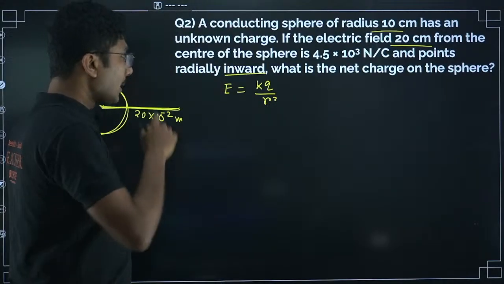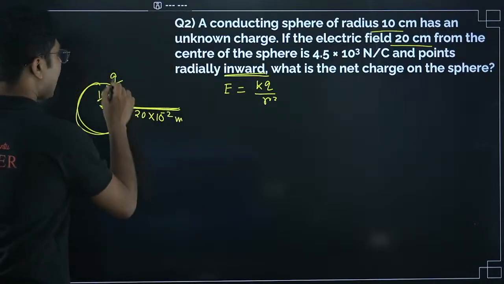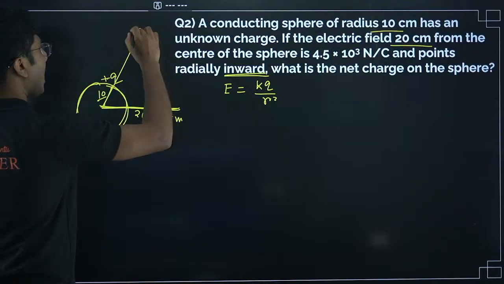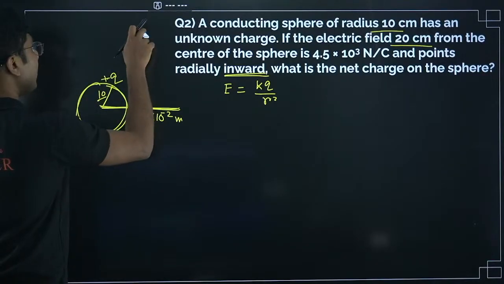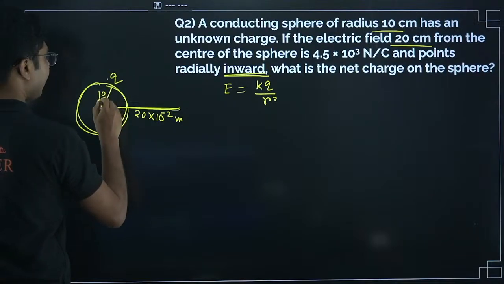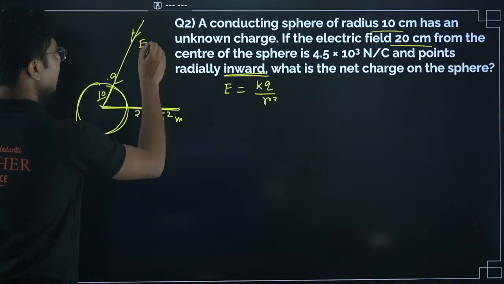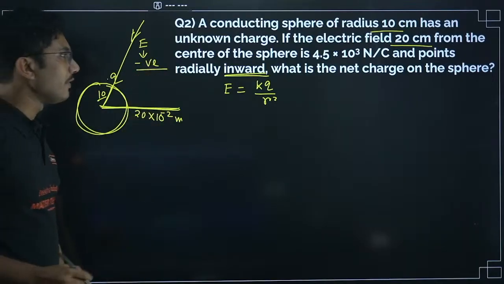Now this electric field is inward. If the charge on this sphere were positive, then the electric field would have been outward. But it says it is inward, so the charge must be negative in nature. Remember this, if it is inward, then the electric field is negative.